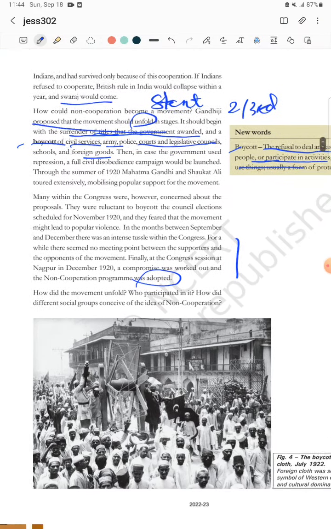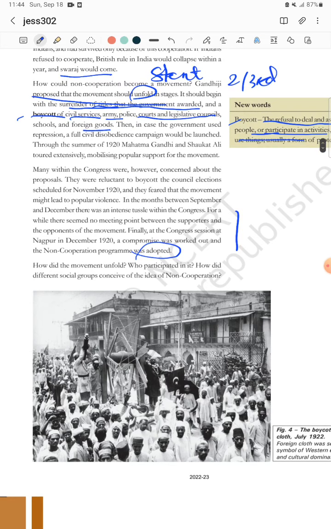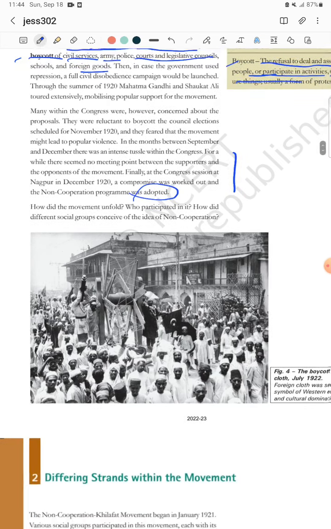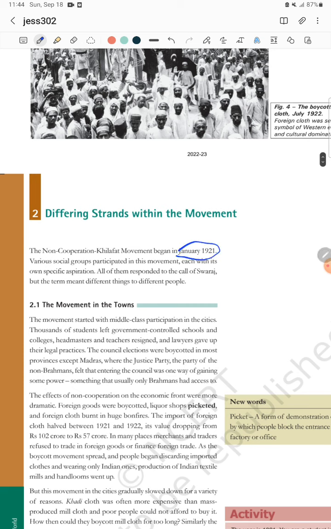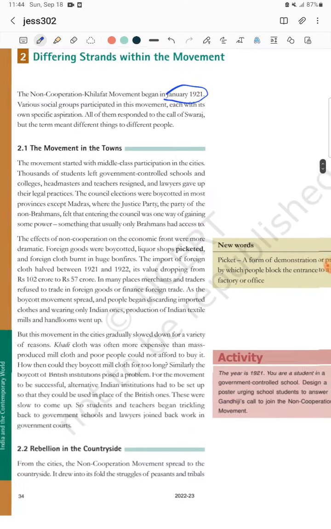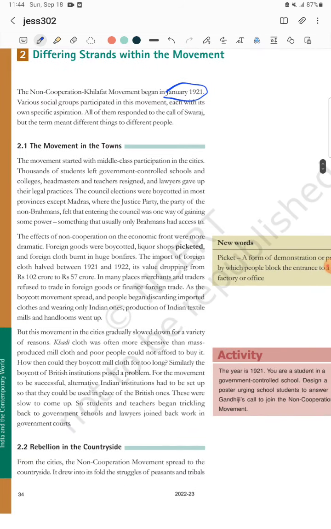So Gandhi adopted the non-cooperation movement in December 1920, at the Nagpur session. Then when did Gandhi begin that non-cooperation movement? In January 1921. Very important one mark question for you people. Then we will go to the next part, which will come as a 5 mark question.